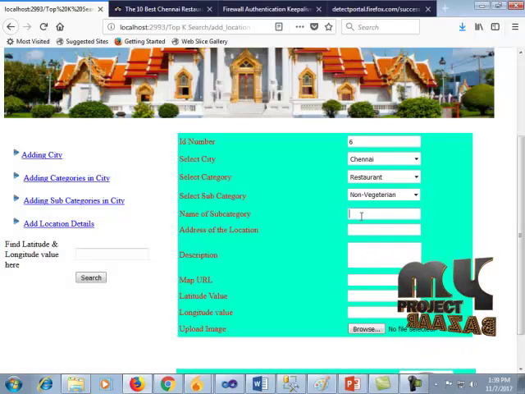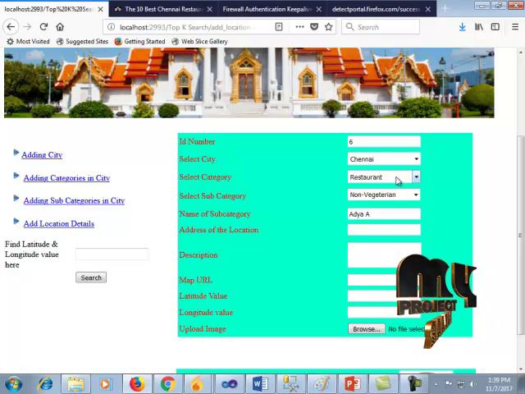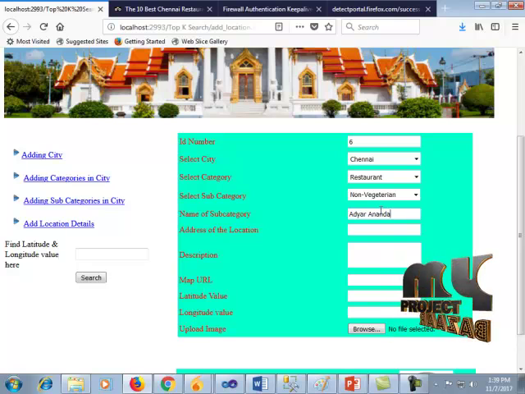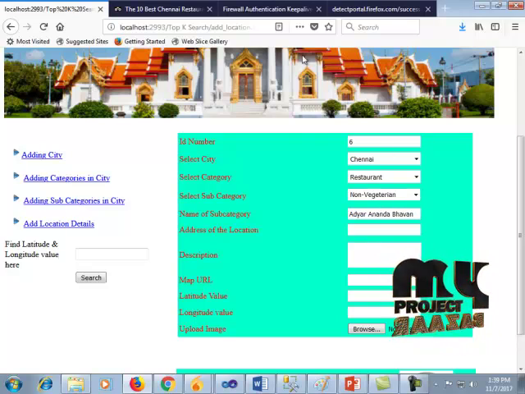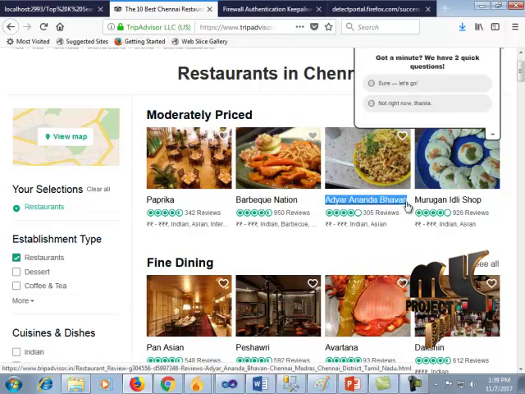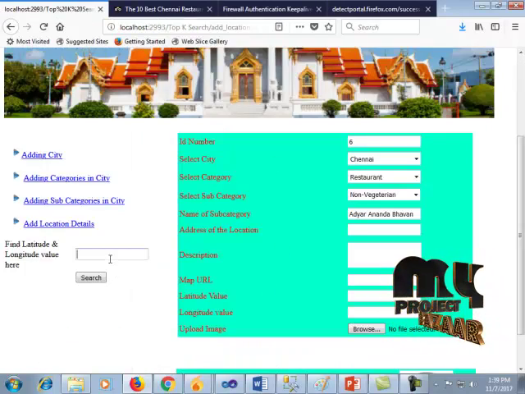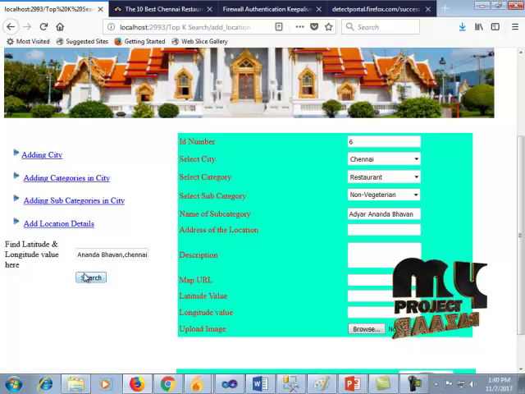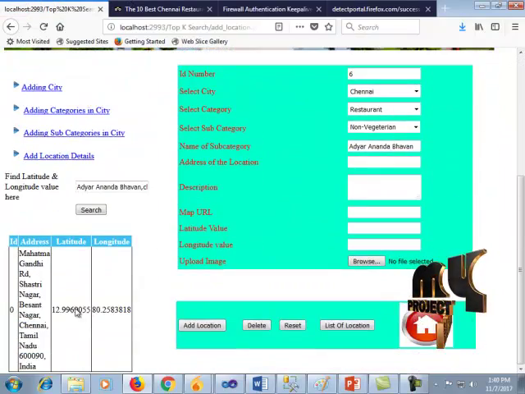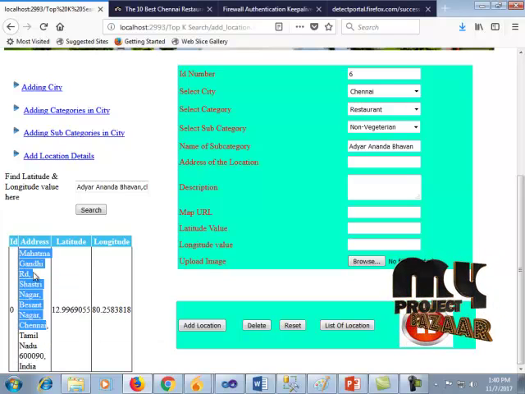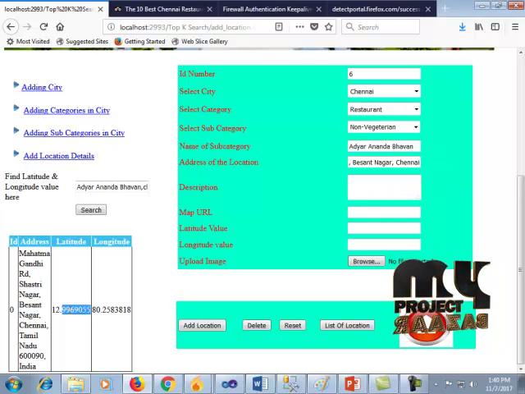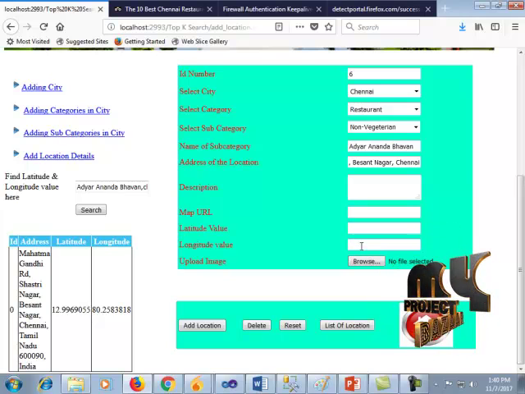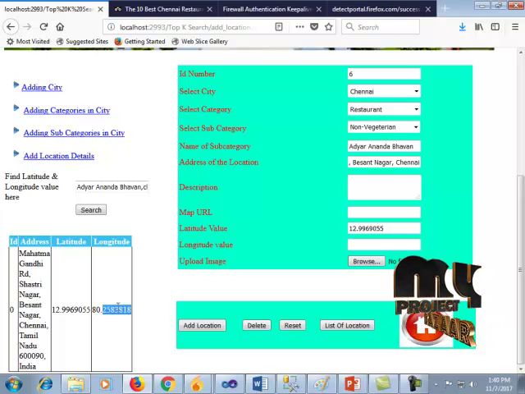Here we can give the details like Adyar Ananda Bhavan.